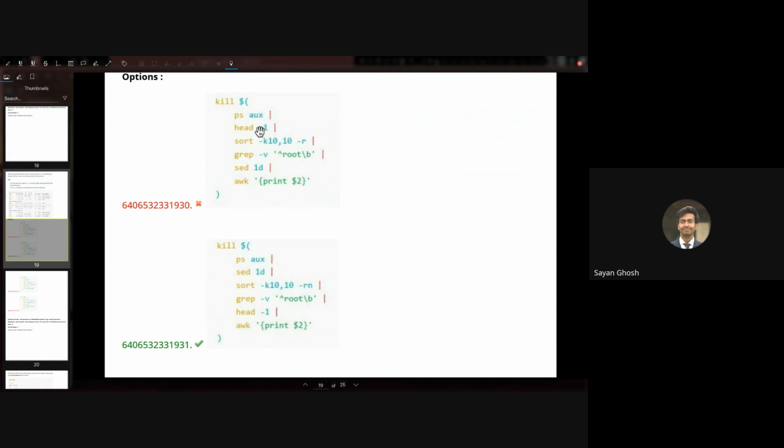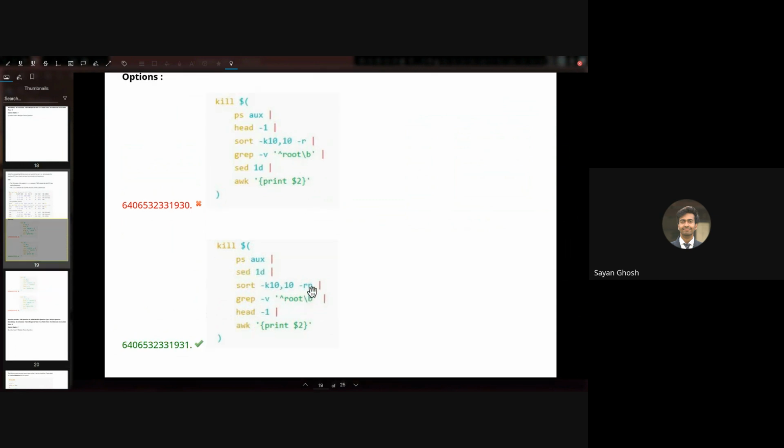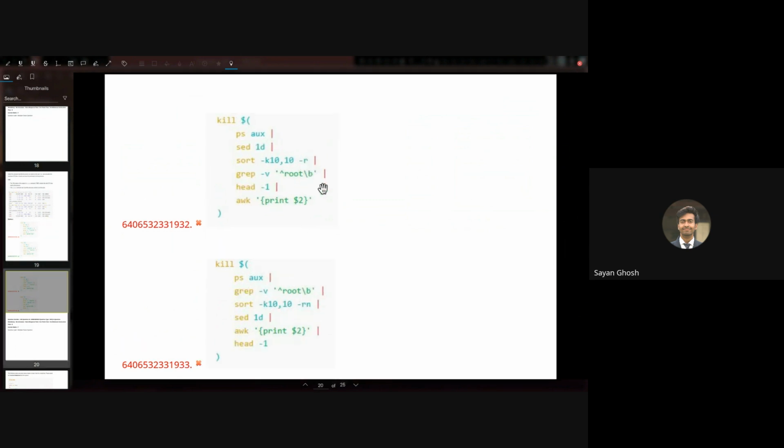So this will obviously be incorrect. And in the third one, it is a bit tricky because there is just one letter missing. But if you compare what is the difference, you can see that here we have N and here we don't have N. Then if you remember, what is N? Do we need it or not? Then you will realize, yes, we need to sort it numerically and not alphabetically. So obviously with N is correct and without N is incorrect.